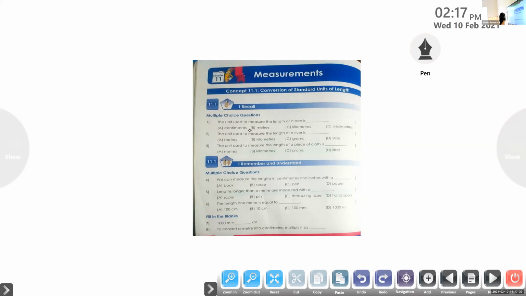Centimeter. What will you use? Centimeter. Okay, so option A, all of you write option A, centimeters. Please listen, class. The shortest unit is centimeter, so you can use centimeters.